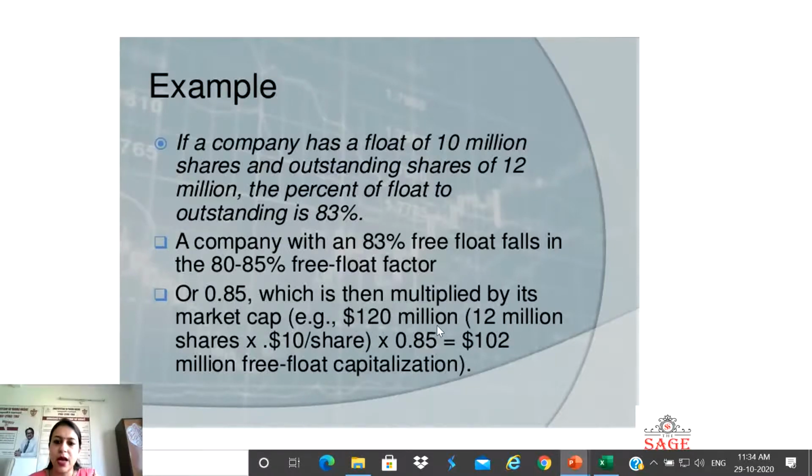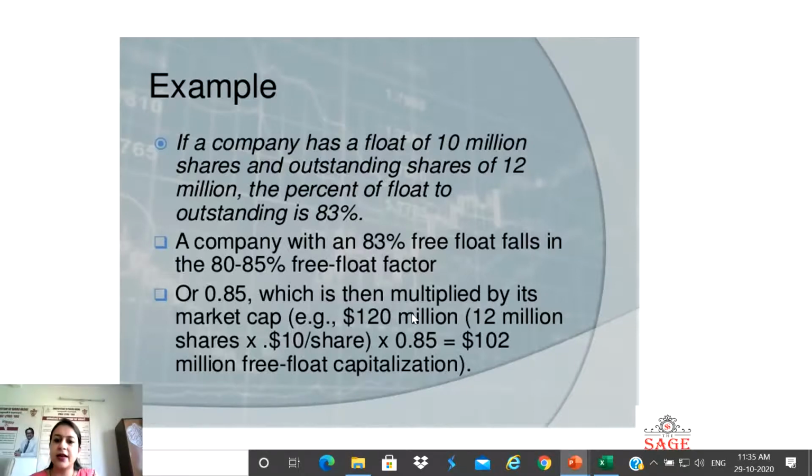But when this market capitalization is multiplied by the free float factor, we get the free float market capitalization, that is $102 million. So this is the procedure to calculate the free float market capitalization.